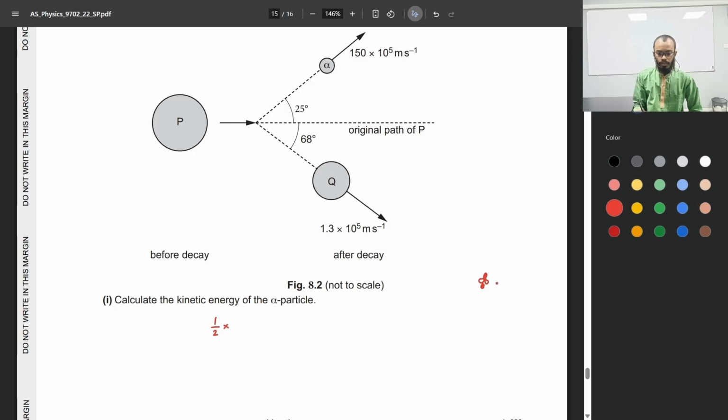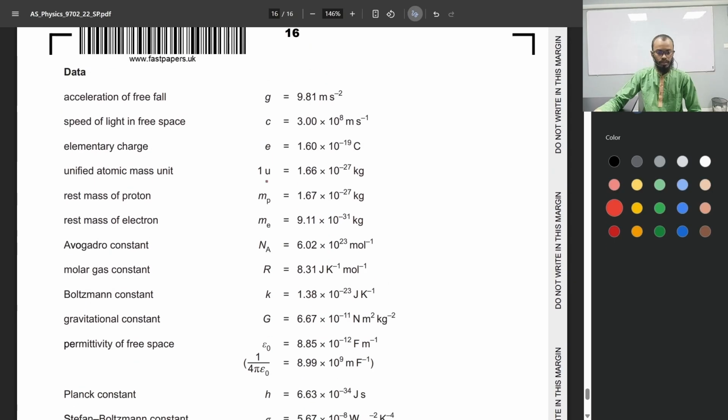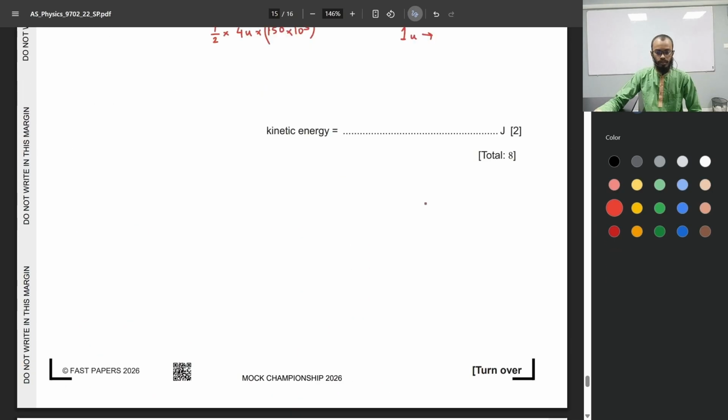So the total mass would be 4 nucleons, which is 4 times the atomic mass unit, U. So half times the mass, 4U, times velocity squared, which is 150 times 10 to the power 5 meters per second, whole squared. 1U has a mass, shown here in the data, of 1.66 times 10 to the power minus 27